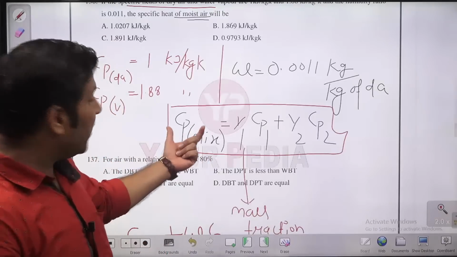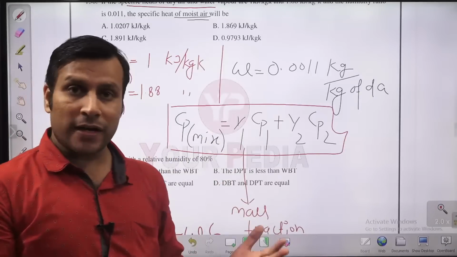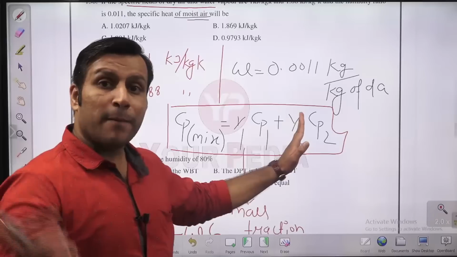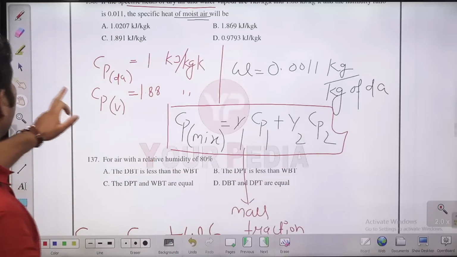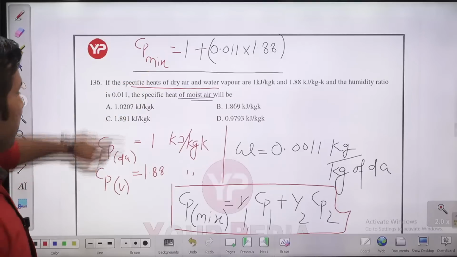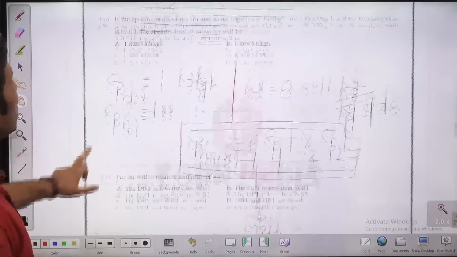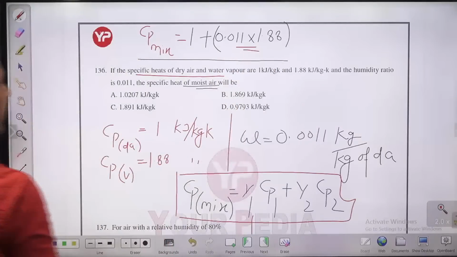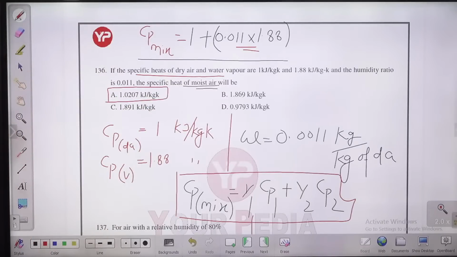Now, if you define the Cp of the mixture per kg of the dry air, then dividing both sides by the mass of the dry air, this fraction will be 1. This is the Cp of the dry air plus, what will this be? The mass of the water vapor per kg of the dry air. So this becomes W, and this is the Cp of the water vapor. That's why I'm writing this formula like this. Cp of the mixture is Cp of the dry air plus W times Cp of the water vapor. If you use this, you will get this. So you need to multiply this with this, and very easily you can conclude the answer will be this, guys. Option A will be the answer for this question.